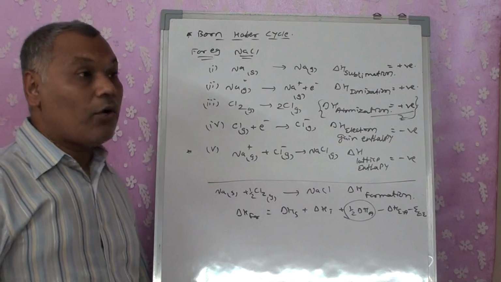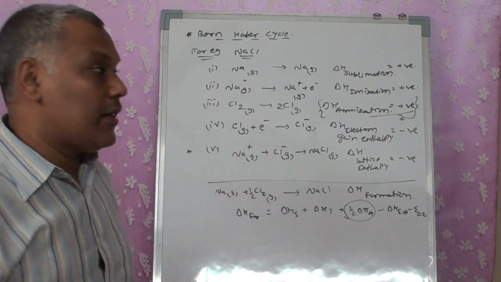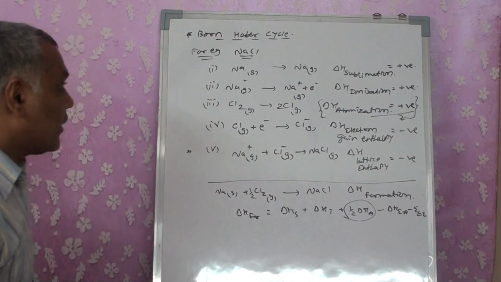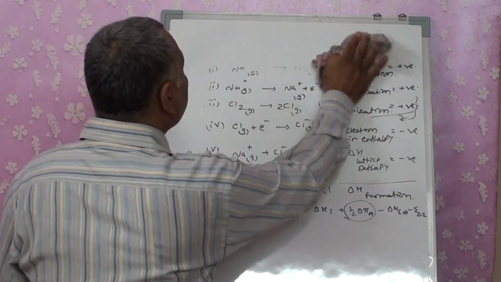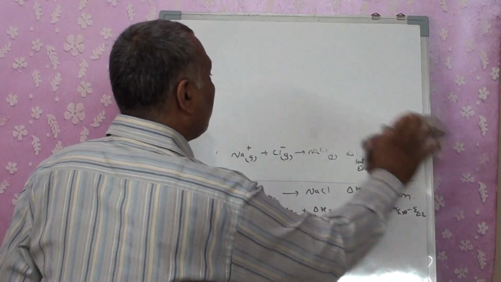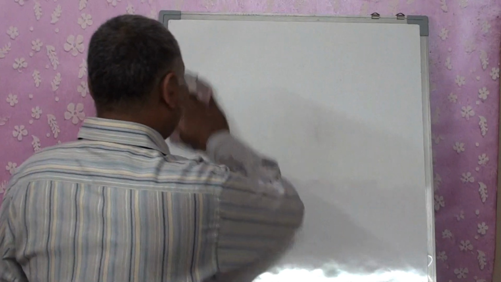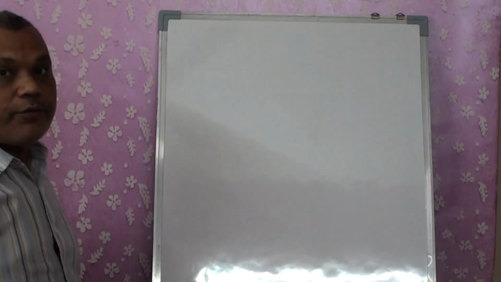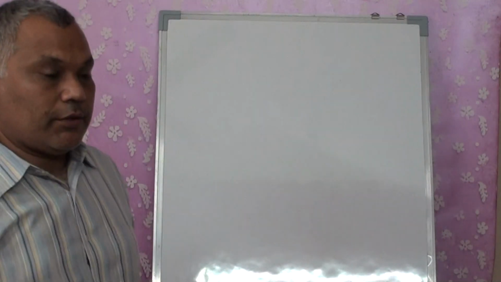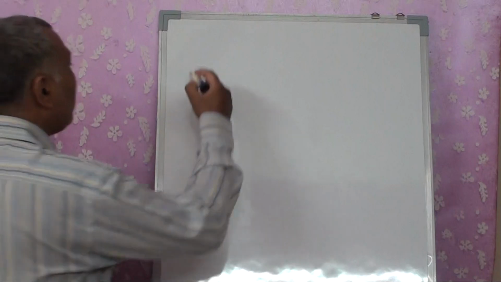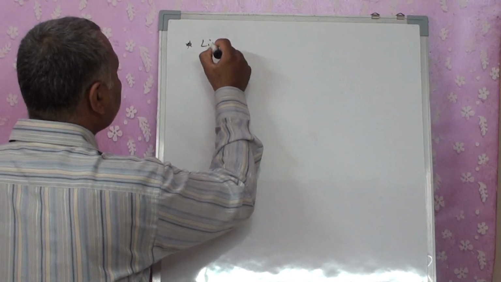Now whatever study of the enthalpy changes that we were studying, these are all considered to be applications of the first law of thermodynamics. These were all the applications of the first law of thermodynamics. Now when we are coming to the end of the first law of thermodynamics, what was the limitation of the first law of thermodynamics?